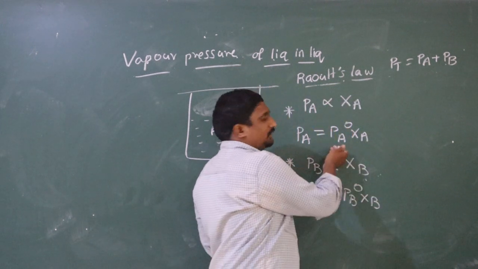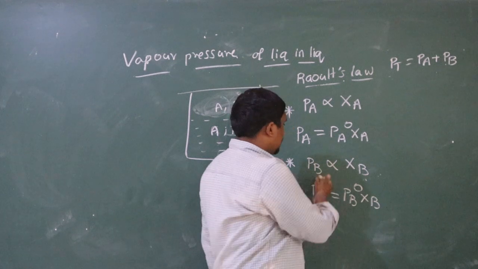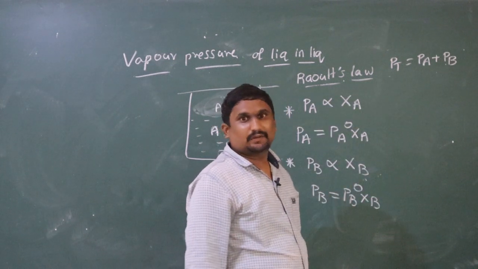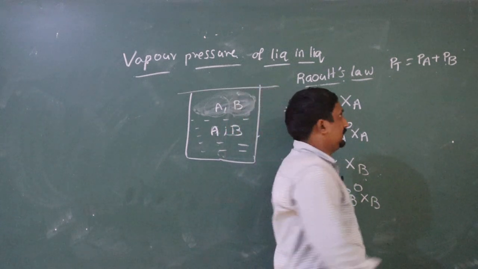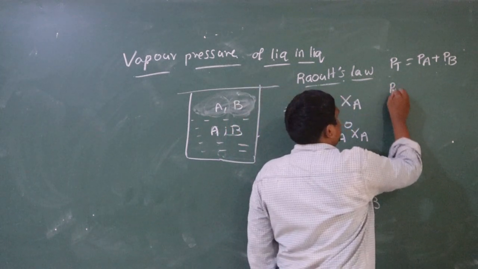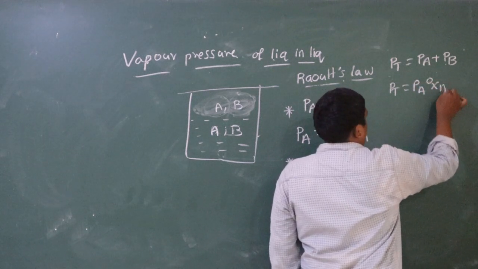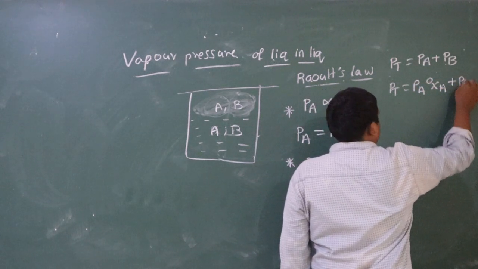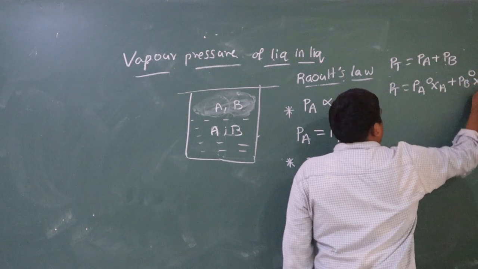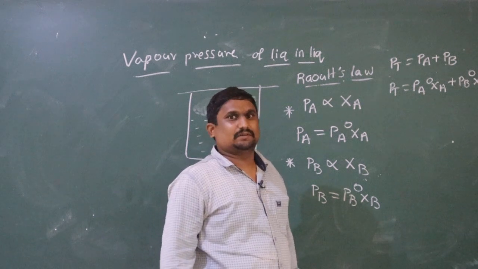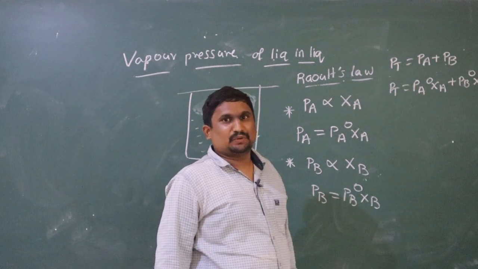Here PA means PA naught into XA, and PB means PB naught into XB. We can substitute in the formula. PT is equal to PA naught into XA plus PB naught into XB.